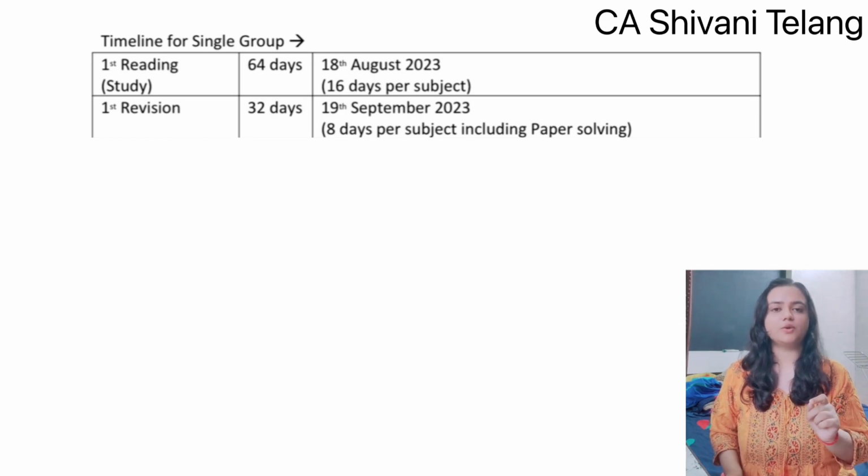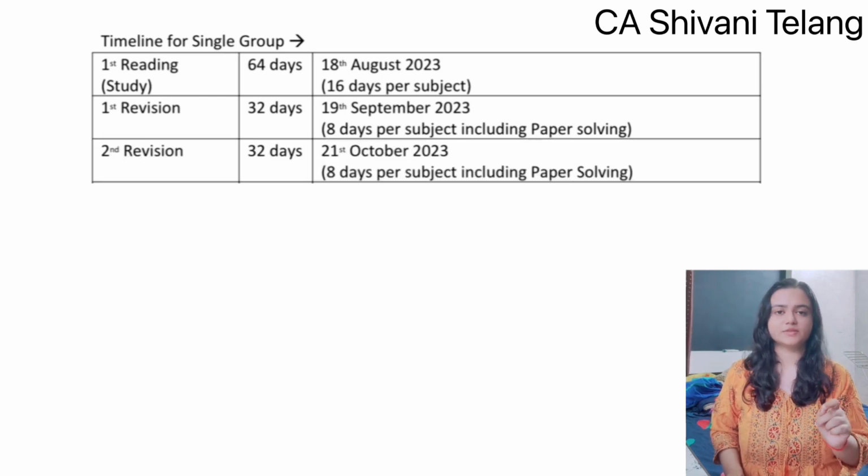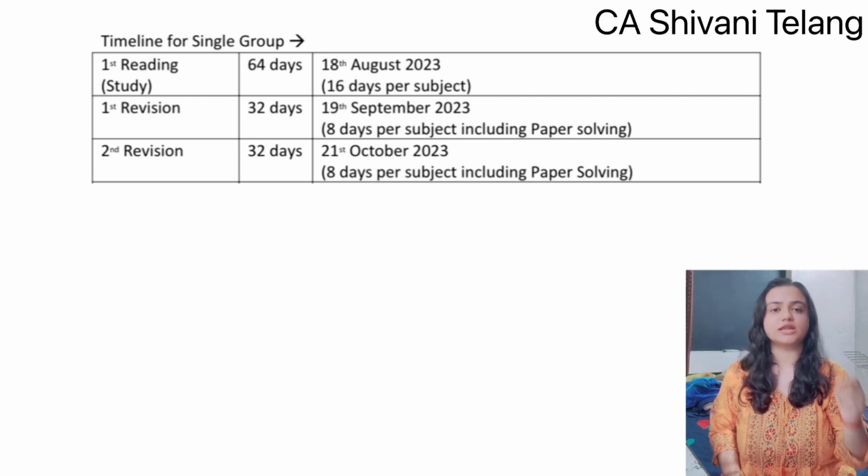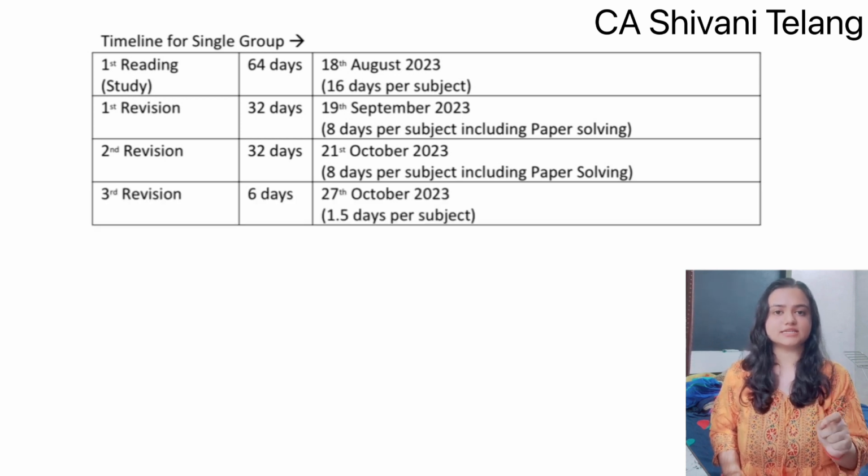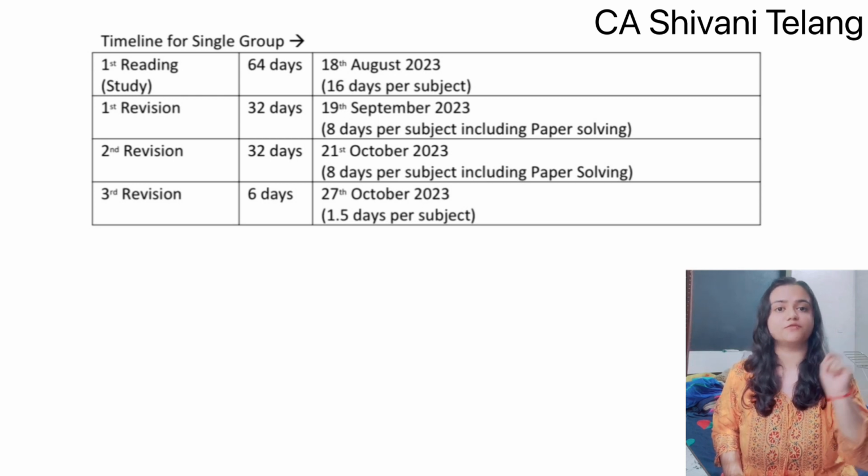After that you will go ahead with the second revision and here as well you will allot 32 days, that is 8 days per subject along with the paper solving. So total you will solve 2 papers per subject. After you finish this, we will move on with the third revision, which is the most crucial revision. We will allocate total 6 days for this revision, that is 1.5 days per subject. This is a very important one because you will get an idea how you can manage your studies in those 1.5 days before your exams.